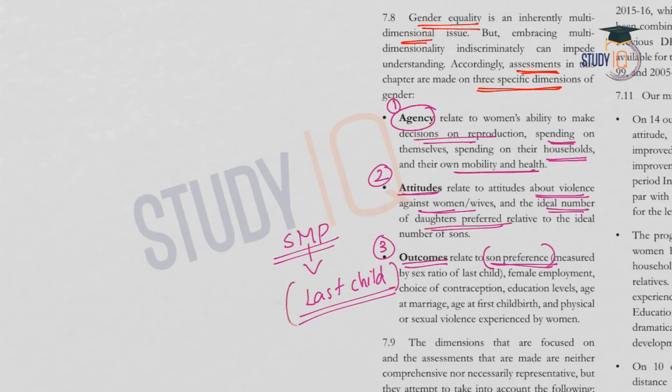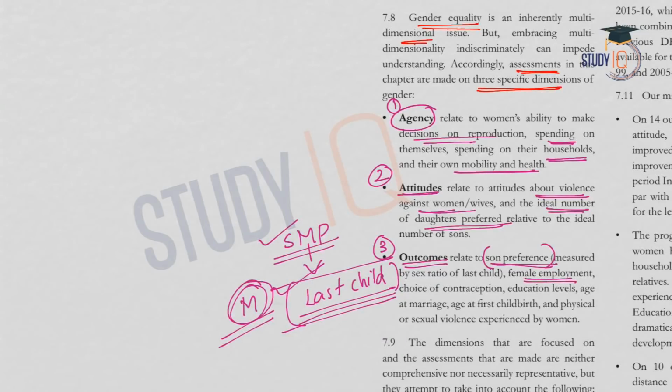As we said, son meta preference means parents want at least one son, or they will keep on having children until they get the desired number of sons. So if the sex of the last child is male, what does it indicate? Since the parents have got a male child, they have stopped reproducing. So this is the indication. So the outcome is measured by the sex of last child, because if the sex of last child is male, it is a clear indication of son meta preference.